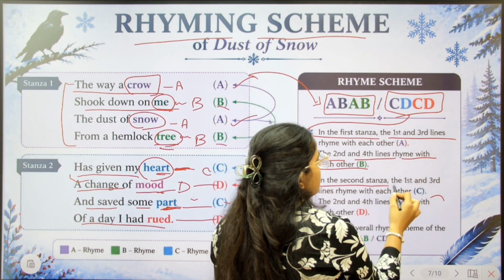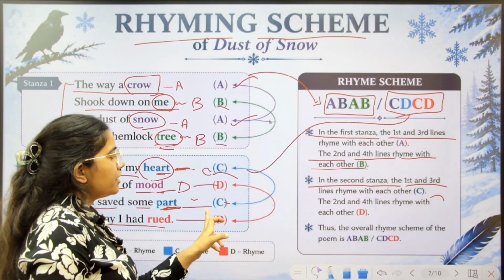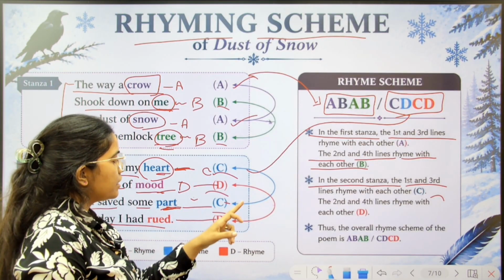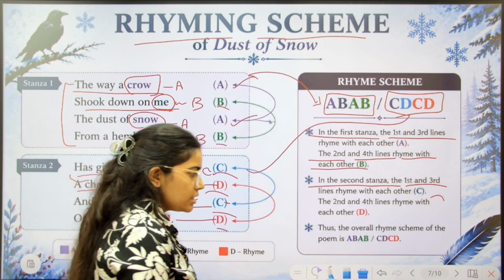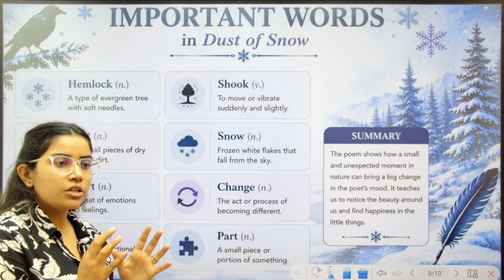Next is the second stanza. The first and third line. Again, in the second stanza also, the first and third lines are rhyming with each other, and the second and fourth are rhyming with each other. Let's move forward and look at the important words which are used in this poem.